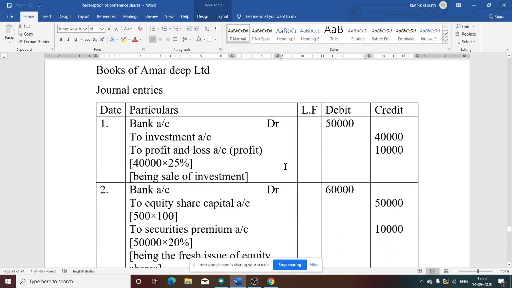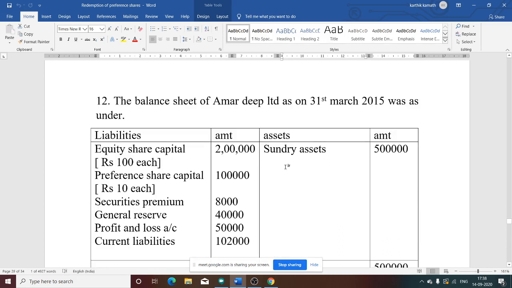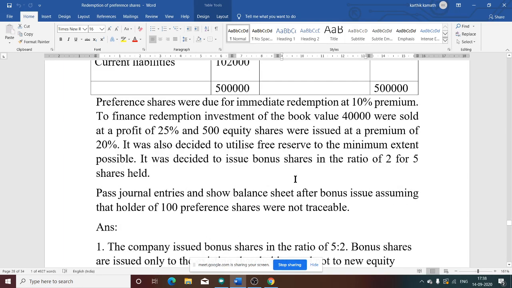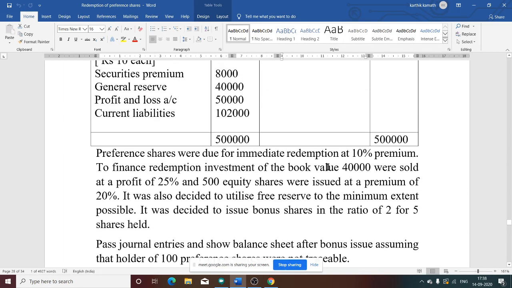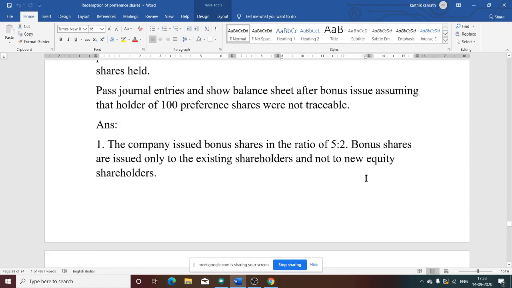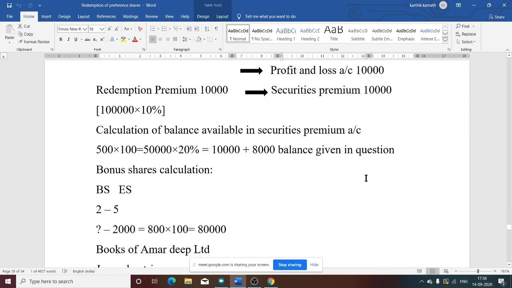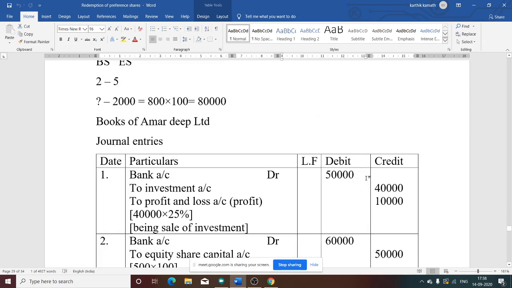Whether it is 50,000 or 60,000, can you tell me? 40,000 investment sold at 25% premium, what does that mean? So a total of 50,000 is received in bank. 40,000 plus 10% premium, total 50,000 is received in the bank. So what happens here? It is 50 plus 60. Sold is 60 they have mentioned. So how is it 60?